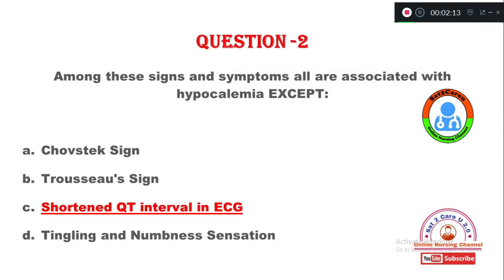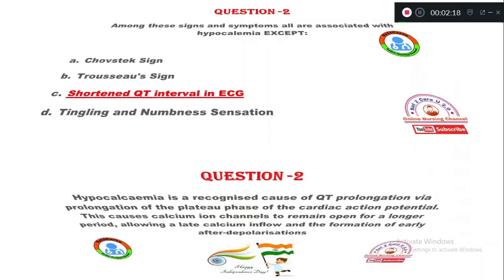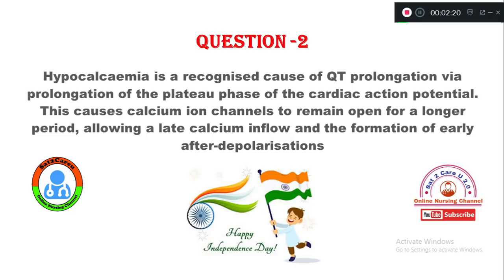The rationale: hypocalcemia we recognize when there is prolongation of the QT wave, but when there is shortening of the QT wave, it is not associated with hypocalcemia. So that is the rationale here.